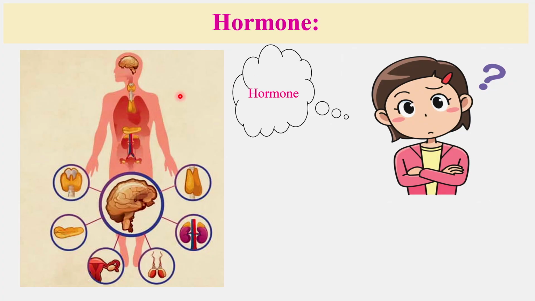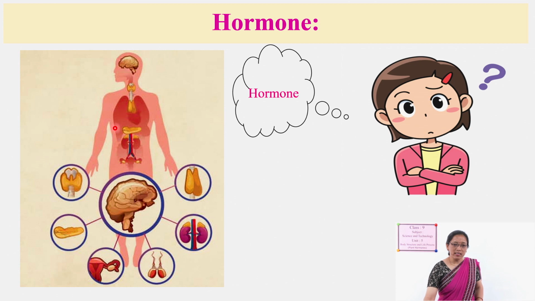Yes, that means all the physiological functions of our body are performed with the help of hormones. These hormones are secreted by different types of glands. Just recall it here. There is the endocrine system where we find various types of glands.